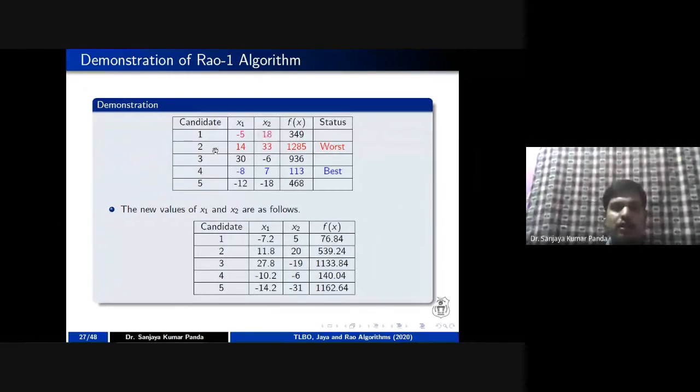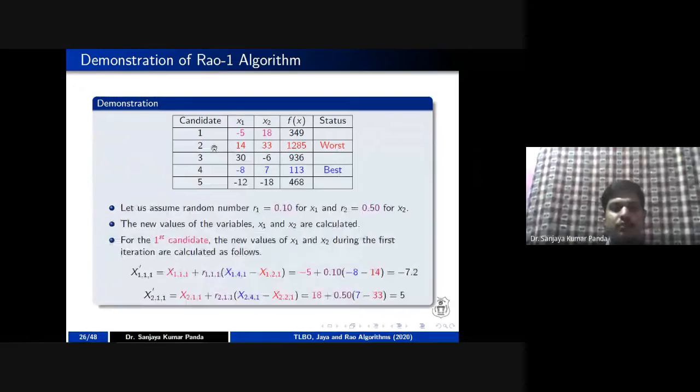Like that, you can go for the second candidate with respect to the second and fourth candidate, the third candidate with the second and fourth candidate, the fourth with the second and fourth candidate, and the fifth with the second and fourth candidate. Why are we going for the second and fourth candidate? Because the fourth candidate is going to give us the best solution, and the worst candidate is the second population.